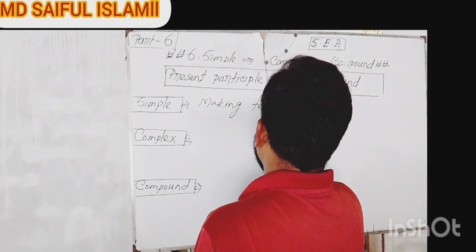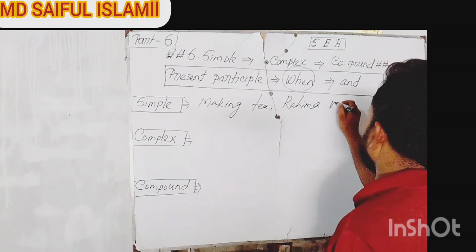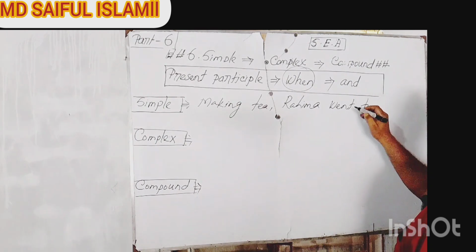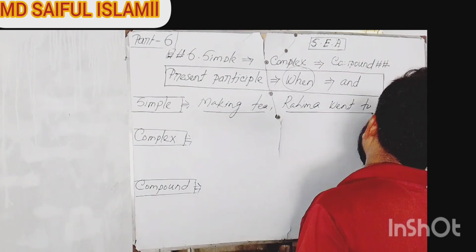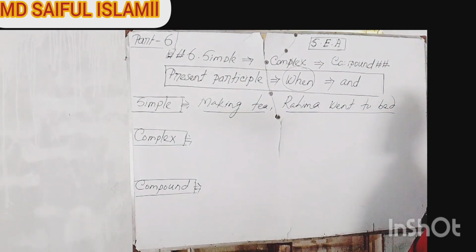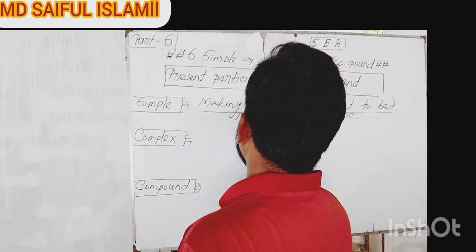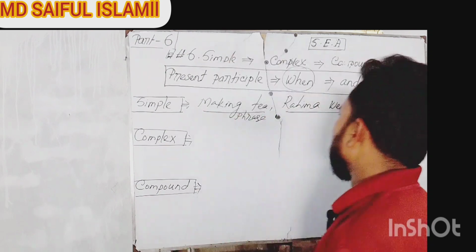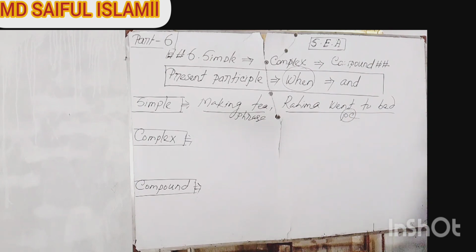Making tea, Rohima went to bed. Underline "making tea". Rohima went to bed. Among these, "Rohima went to bed" is of course a principal clause, and "making tea" is of course a phrase. So dear viewers, we can say, consider, guess or assume this statement is of course a simple sentence, because this sentence possesses only one principal clause, according to the definition of simple sentence, my dear viewers. Now try to solve your problems.